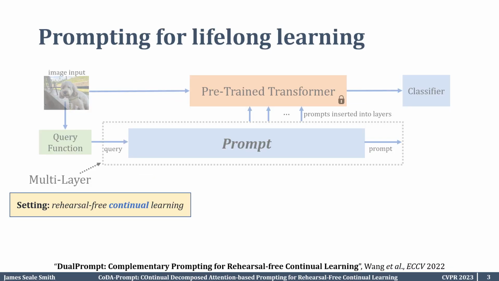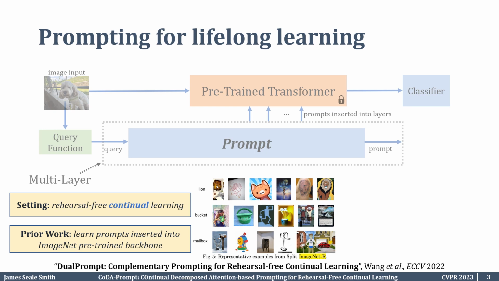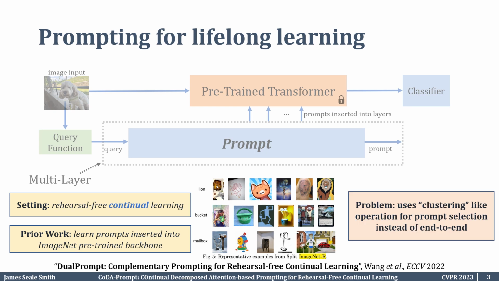So we work in the problem setting of rehearsal-free continual image classification. Prior work learns prompt tensors, which are inserted into an ImageNet pre-trained backbone and directly optimized with a classifier head for continual learning. Because the backbone is pre-trained on ImageNet, we evaluate on a dataset such as ImageNet-R, which is far in the distribution space from the original ImageNet pre-training dataset. And the problem with prior approaches, such as Learning to Prompt (L2P) or DualPrompt, is that they use a clustering-like operation for prompt selection instead of some type of end-to-end optimization.